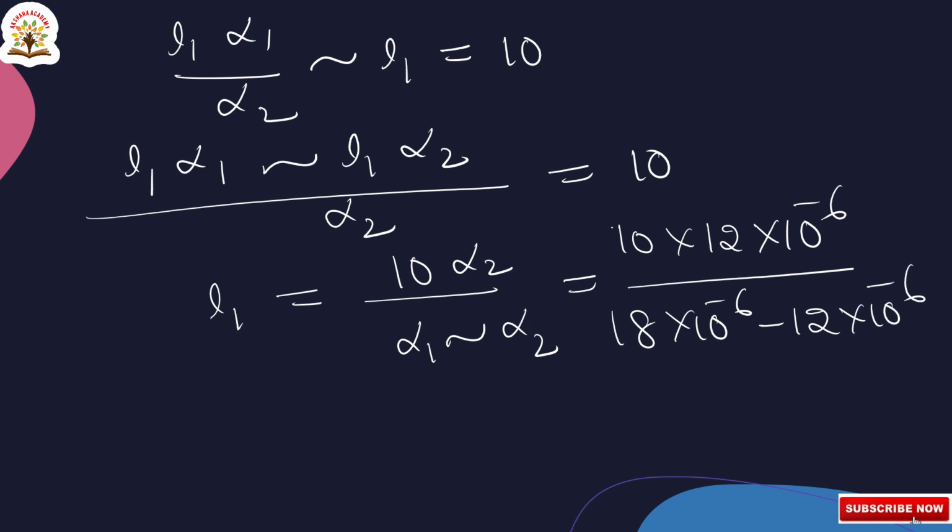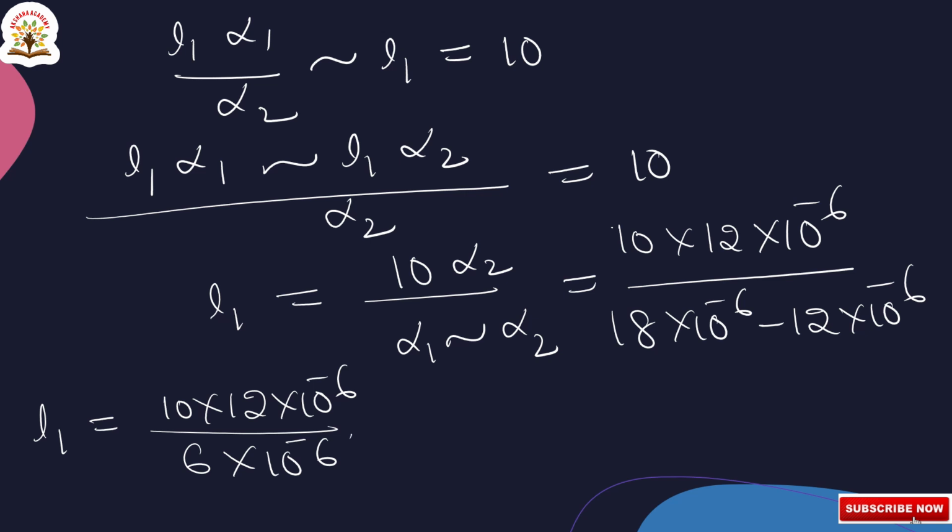Here 18 minus 12, 6. So L1 is equal to 10 into 12 into 10 to the power of minus 6 by, taking 10 to the power of minus 6 as common, 18 minus 12, 6, 6 into 10 to the power of minus 6. 10 to the power of minus 6 cancels. 6 ones, 6 twos. So that is equal to 20 centimeters.